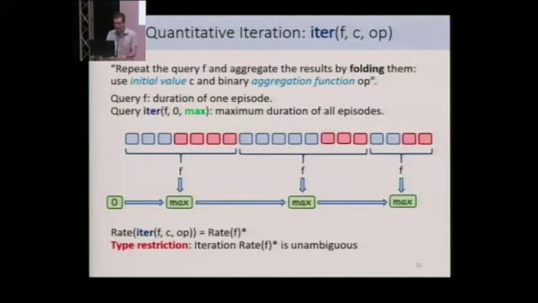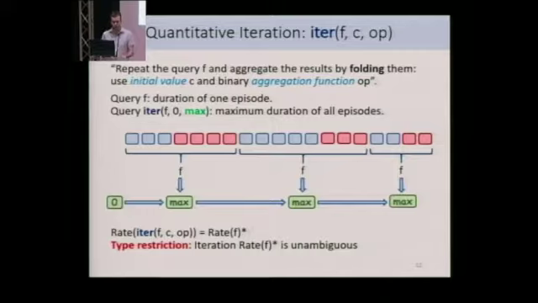Okay, so ITER, as I said before, is the quantitative analog of Kleene star, and it's one of the most commonly used operations. So we use it to describe the repetition of a query sequentially and the aggregation of the intermediate results produced by this query by folding them from left to right.